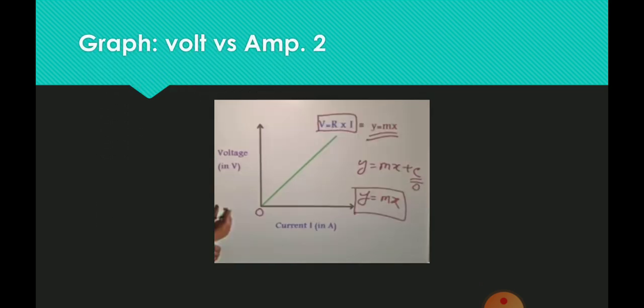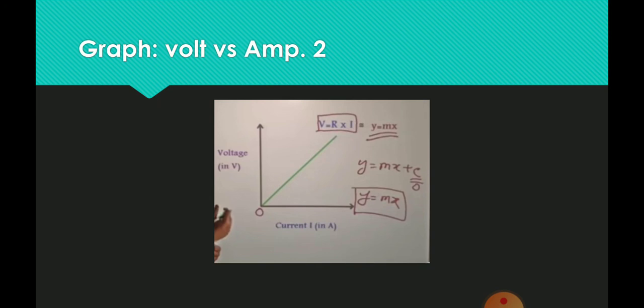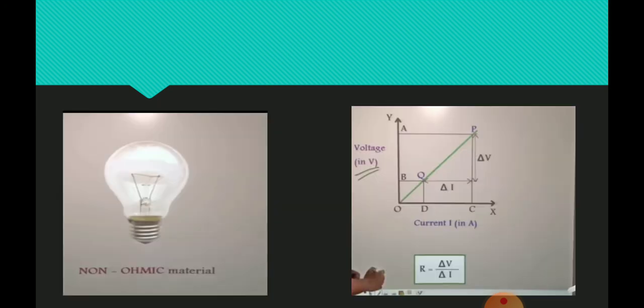This is another graph to verify Ohm's law. Ohmic material, non-ohmic material, to prove the verification of Ohm's law, shown according to the observation table and according to the graph. The differential of V and the differential of I, so we calculate R as delta V upon delta I.